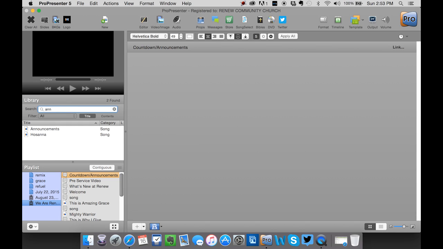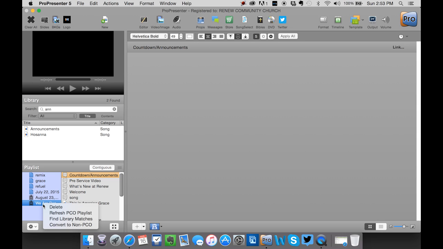So when you get to Countdown and Announcements, you look in here under the library and type in Announcements, and then you take the announcements and drag them in there. Oh no, it's not working. They won't drag in. The reason why that happens is because this playlist is still connected to the Planning Center.